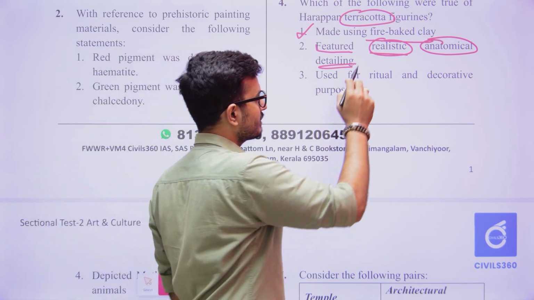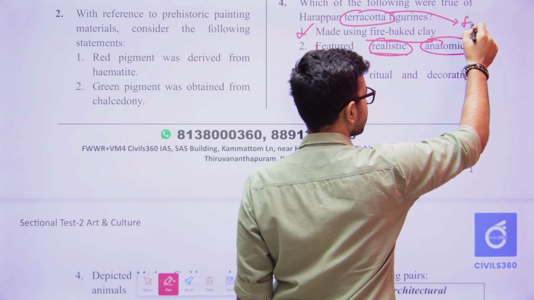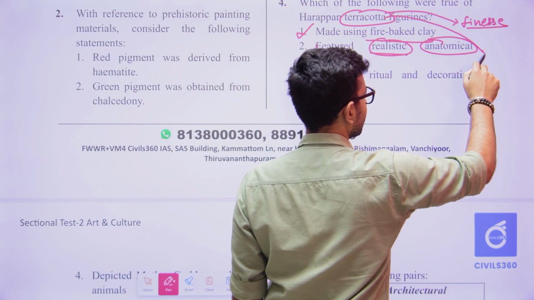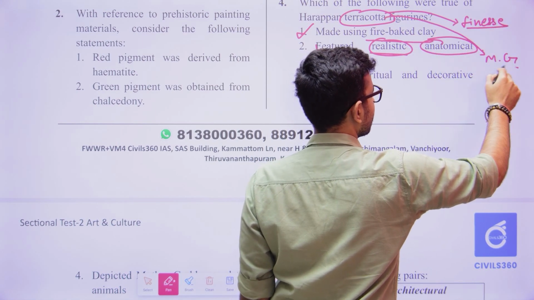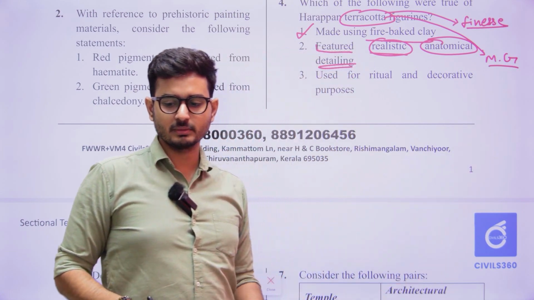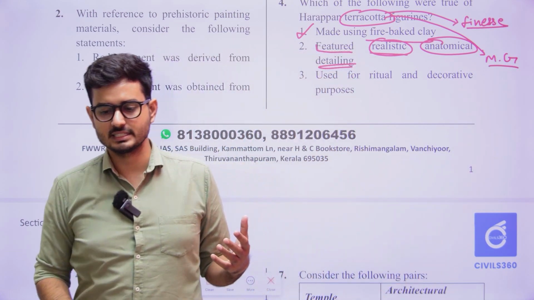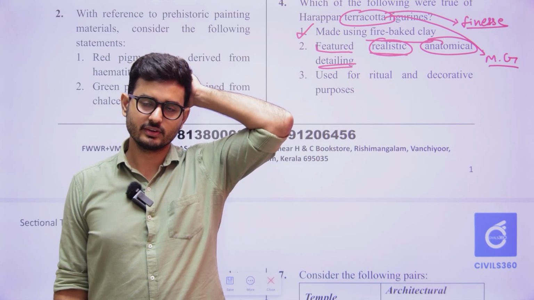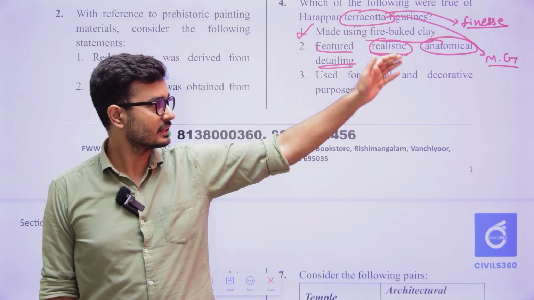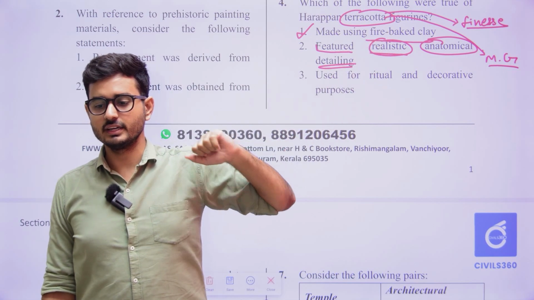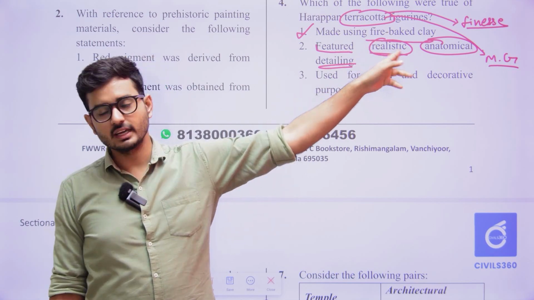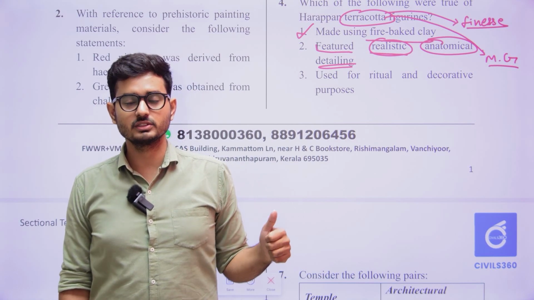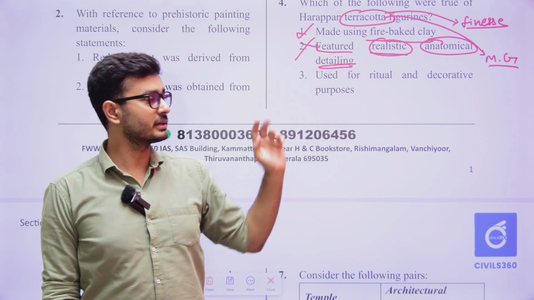Okay, so what do we know about terracotta? Did the terracotta have finesse? Finesse means perfection. And the famous terracotta is what? Of Mother Goddess. When you look at the image of the Mother Goddess, do you find finesse? Do you find perfection in the Mother Goddess image? Obviously not. So here they are telling that detailed anatomical detailing means realistic anatomical detailing. So it is a very detailed aspect. Did they have details or what? No, they did not. So that is why you can eliminate this.